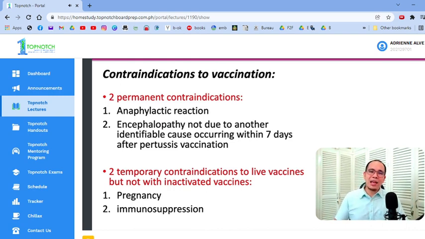You only have two permanent contraindications: anaphylaxis and, for diphtheria, okay, for pertussis, development of encephalitis, seizures. Pag yung bata nag-seizure within 7 days after a pertussis-containing vaccine, specifically dun sa cellular form ng pertussis. Okay, kasi yung iba acellular, kaya nga DTaP, aP, di ba? Diphtheria, tetanus, acellular pertussis. Okay?